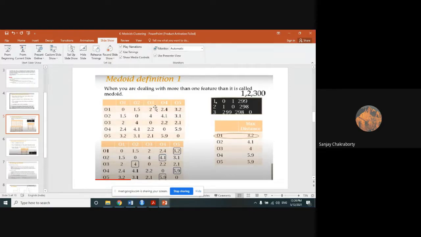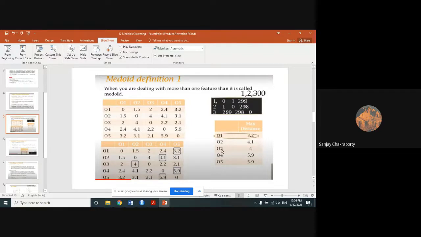So these are the corresponding distances between these two observations. Now we will take the maximum distance for each and every observation. For O1, 3.2 is the maximum distance. For O2, 4.1 is the maximum distance. For O3, 4 is the maximum distance. In this way, we will calculate the final table with all the observations along with their maximum distances.